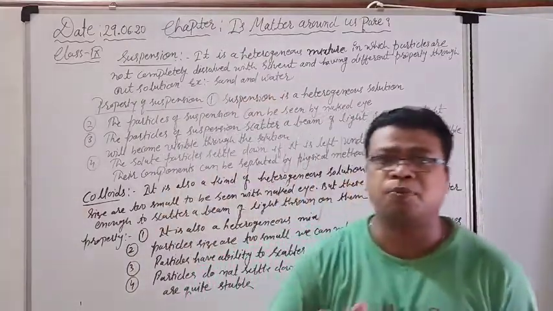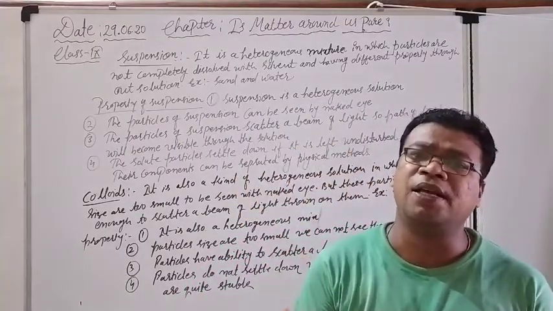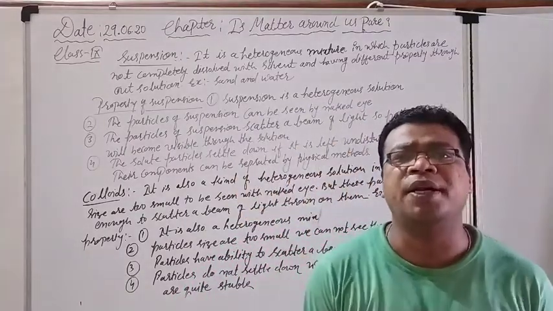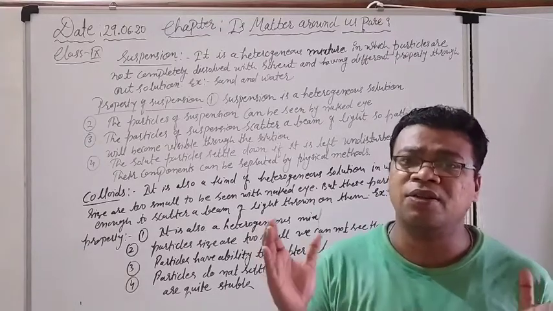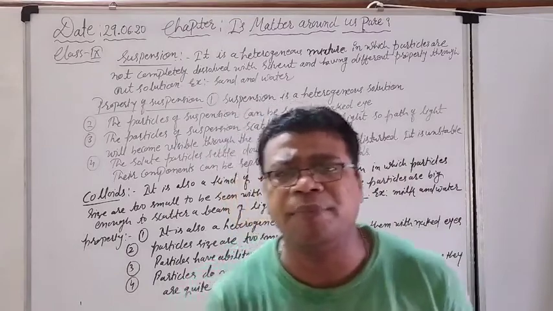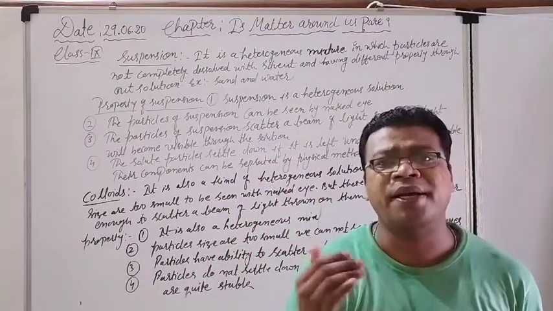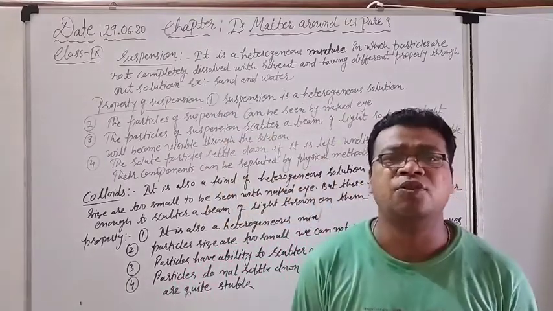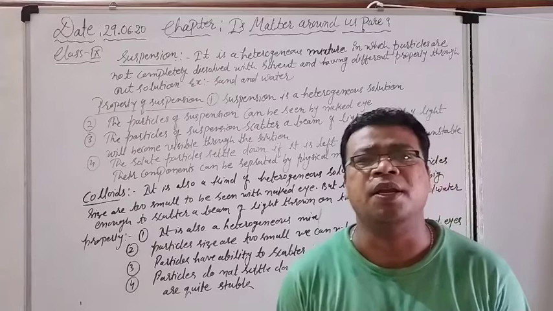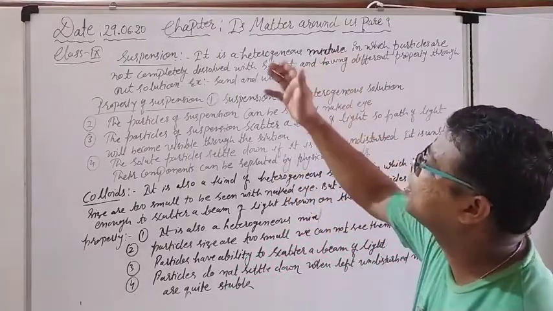So these properties are a little different from a solution. In a solution, particles are completely dissolved with the solvent particles, but here the particles are not mixed with the solvent particles. They are bigger in size, and they have the ability to scatter the path of light. That's why the path of light is visible. So these are all the things about suspension.